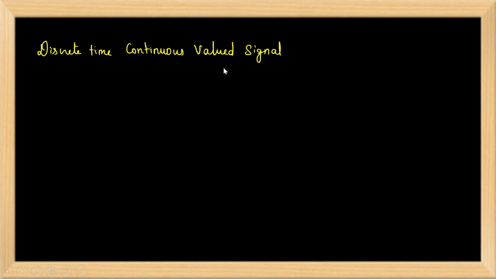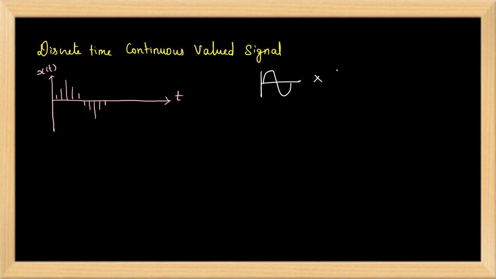The next one is the discrete time continuous valued signal. For this, we can take the sampled form of a sine signal. How do we get the sampled form? When you multiply your sine wave with the impulse train, you get the sampled form of the signal. We have continuous values between plus 3 volt and minus 3 volt, but the signal information is present only at particular instants of time. So we call it a continuous valued and discrete time signal.